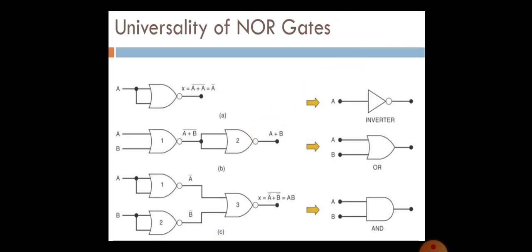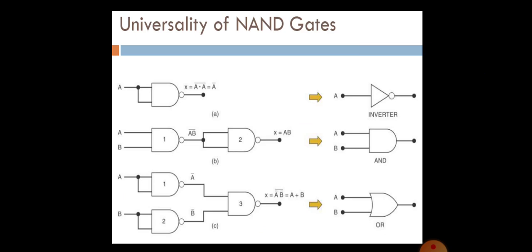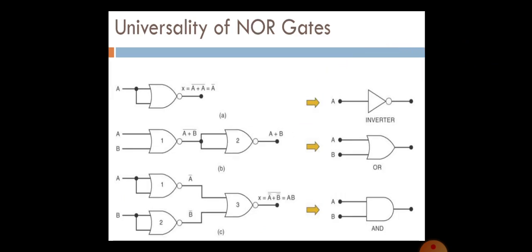Similar to that, NOR gate. While we are applying NOR gate, one NOR gate gives inverter. Two NOR gates give OR gate. Three NOR gates give AND gate. Just the reverse of the NAND gate. That is why NOR and NAND are termed to be universal gates. It is because in a circuit diagram we have to use only NAND and NOR, and we can create the other three logic gates such as NOT, AND and OR.